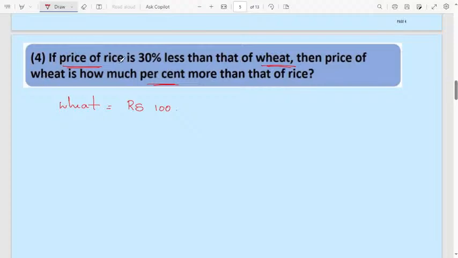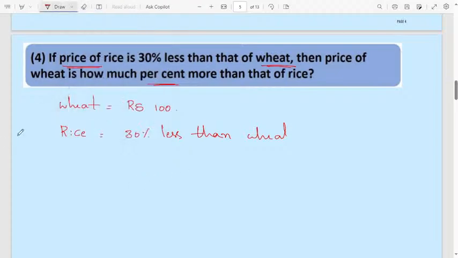Then, if the price of rice is 30% less than that of wheat, rice is 30% less than wheat. 30% less than wheat means 30 divided by 100, less than means minus. Assume it this way: 100 minus 30 percentage of 100.